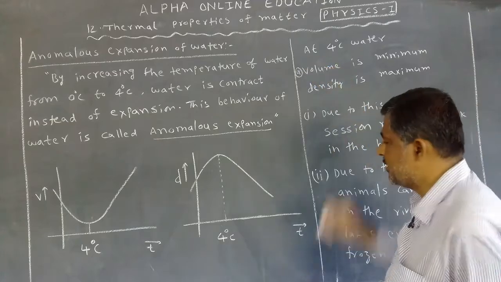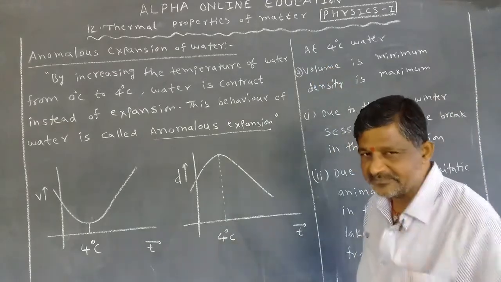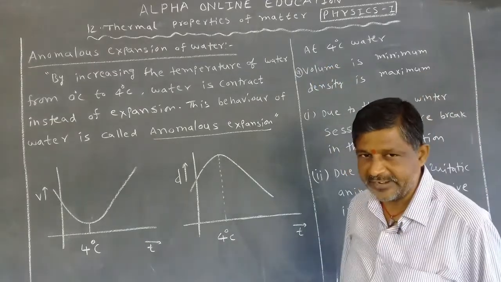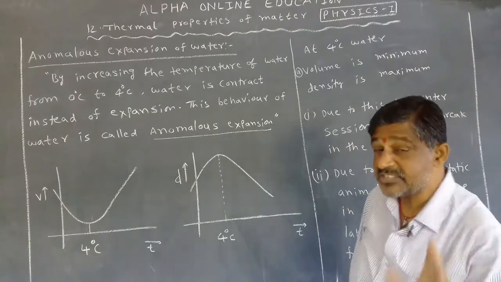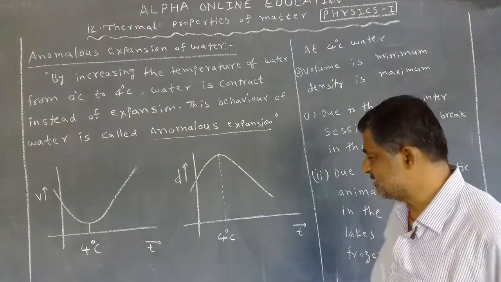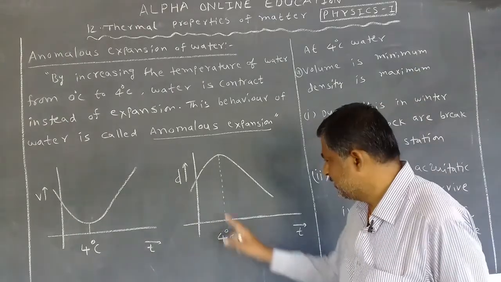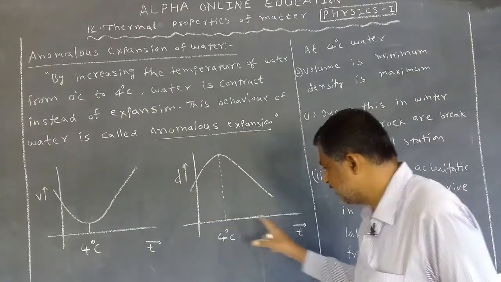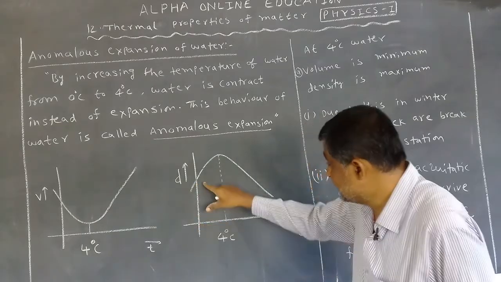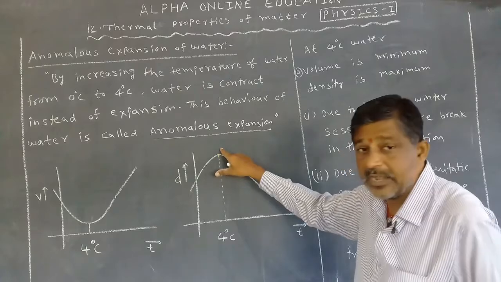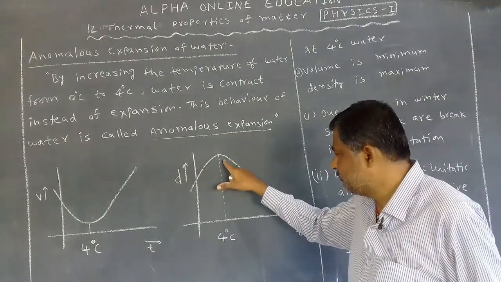Now let us take density. In the last class we studied that when the volume increases, density decreases. If the volume decreases, density increases. That's why we can plot a graph of density versus temperature. Let us take some density at 0 degrees centigrade. When temperature increases, density increases and becomes maximum at 4 degrees centigrade.